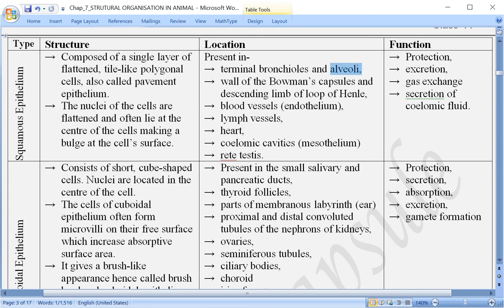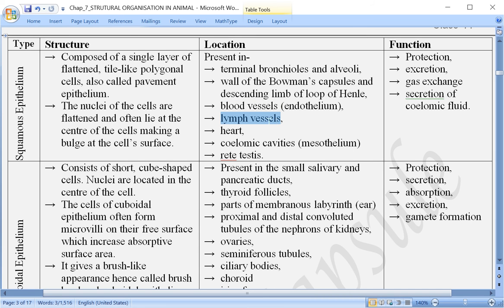So what happens here, this epithelium, that is squamous epithelium, is present in the bronchioles, terminal bronchiole, and also in alveoli. Then it is present in the wall of Bowman's capsule. You understand where Bowman's capsule is, we are talking about the nephron. And then the descending limb of loop of Henle, DCT and PCT, if you remember. Then next, it is present in blood vessels on the inner lining, the endothelium, that's why.